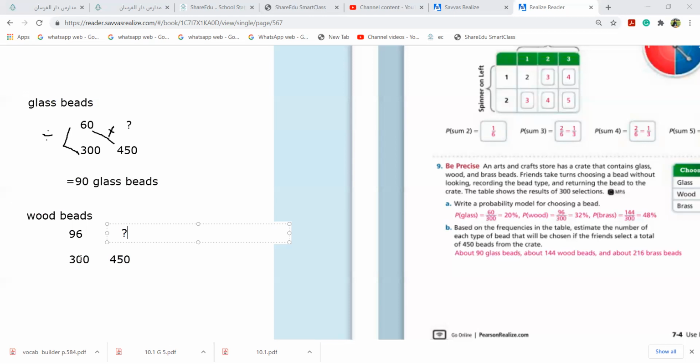Once again, 96 out of 300 is 0.32. 0.32 times 450 is 144 wooden beads. So I got here 144 wooden beads.